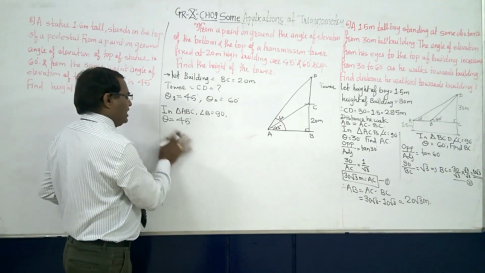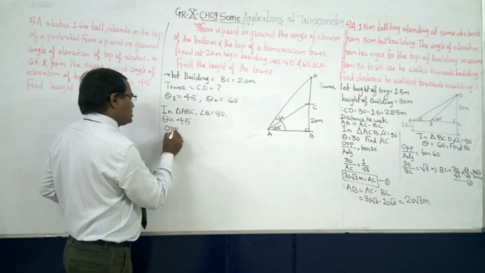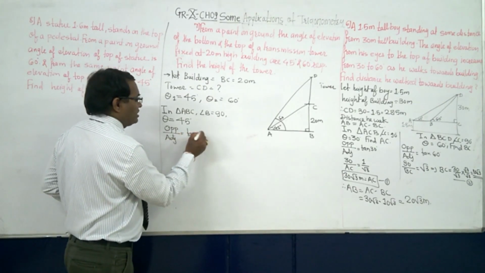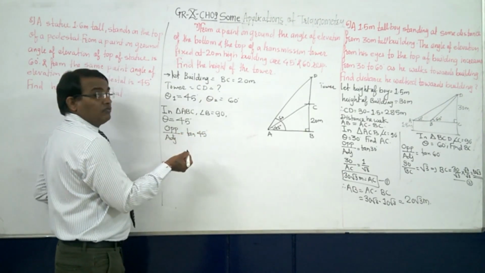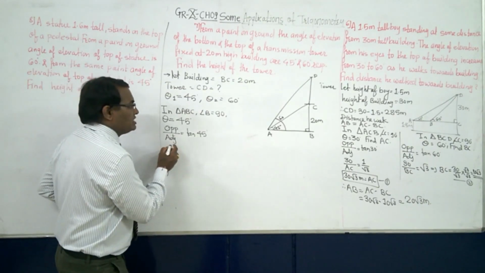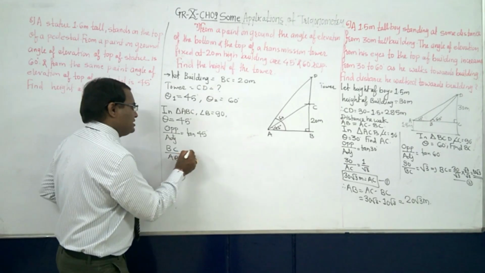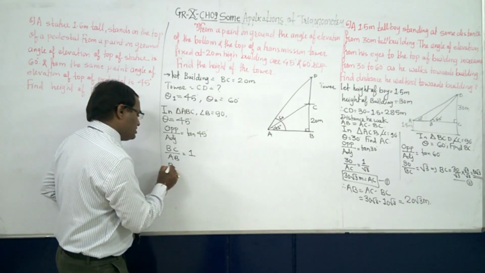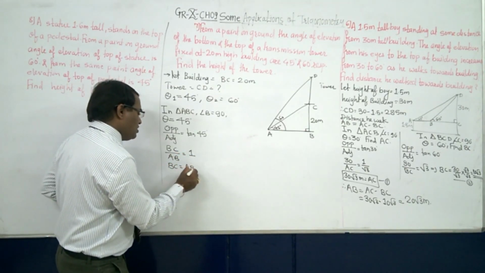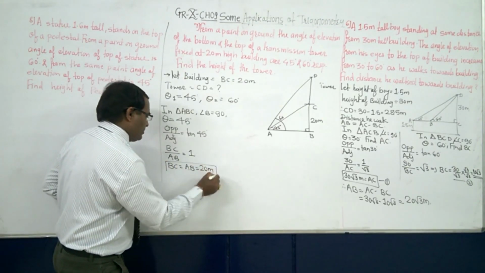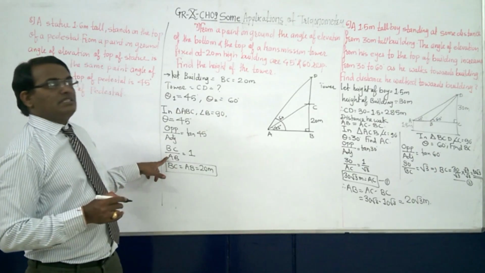And BC the opposite side. Since we are doing opposite upon adjacent, that is tan, and theta is 45. So tan 45 is what? As we know, it is 1. So BC upon AB is equal to 1, it means BC is equal to AB. Now what is BC and AB? It is 20 meter, since BC is given.